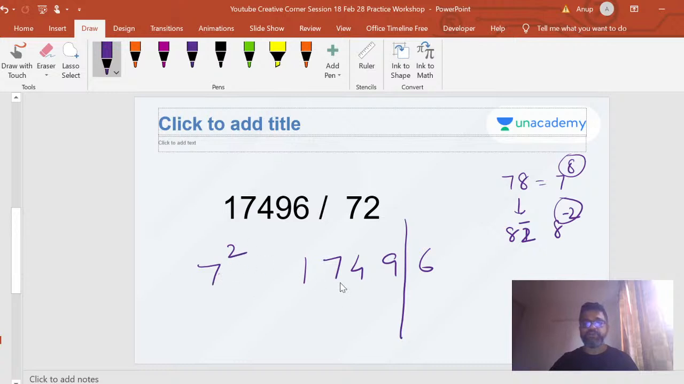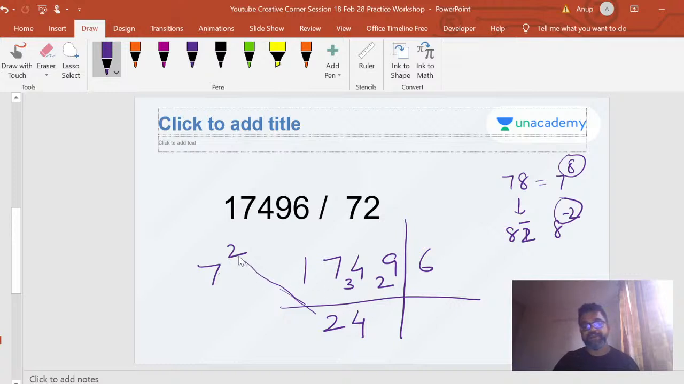7 with a flag of 2. 17 divided by 7 will go 2 times with a remainder of 3. Now your next step is multiply 2 into 2, the flag, and you get 4. Subtract: 34 minus 4 is 30, and then divide by 7. 30 divided by 7 is 4, with a remainder of 2. 7 4s are 28, remainder 2, so 29.